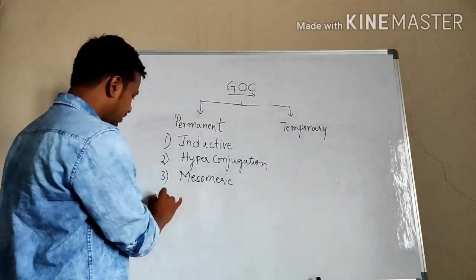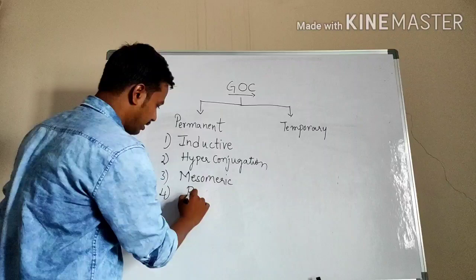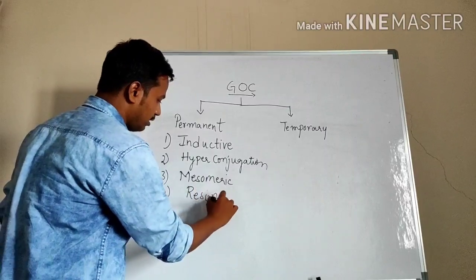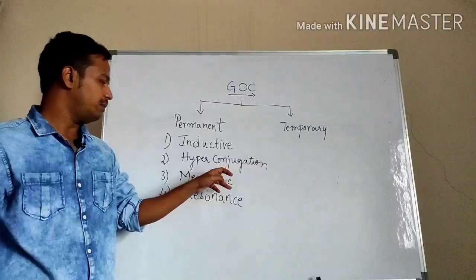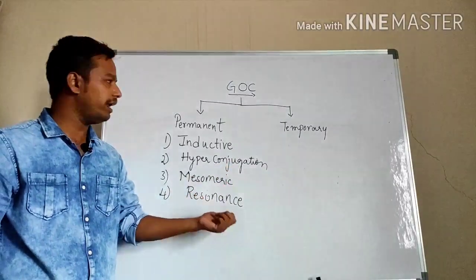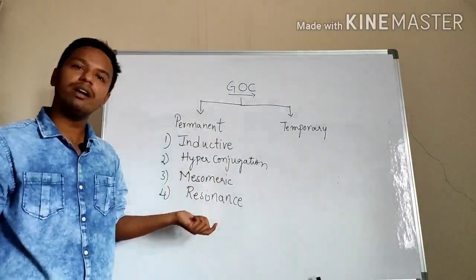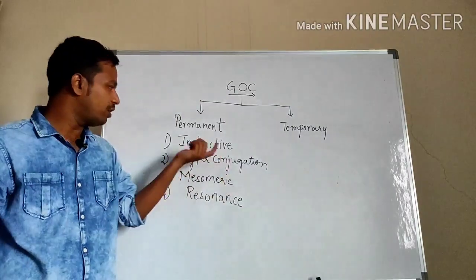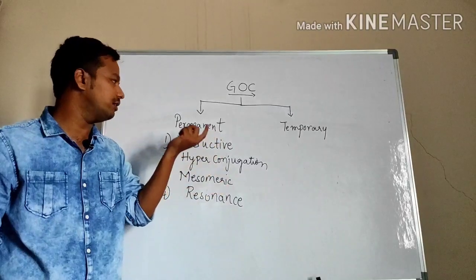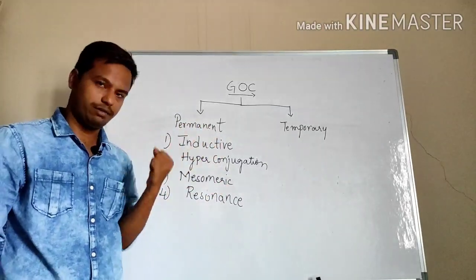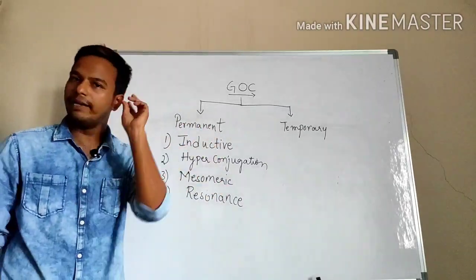And the last one is resonance. Inductive effect, hyperconjugation, mesomeric effect, and resonance are all permanent effects. If at all these happen in any chemical compound, then that effect would be permanent. We will see with the help of one example here.